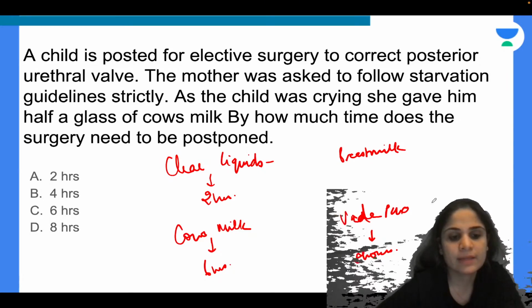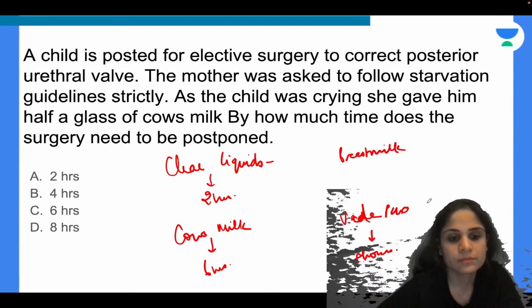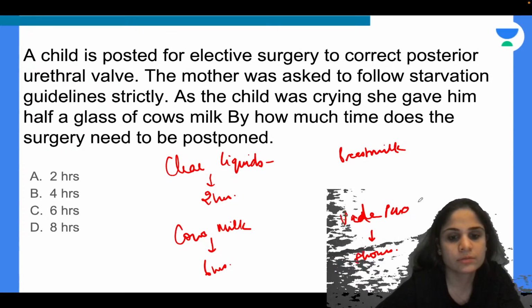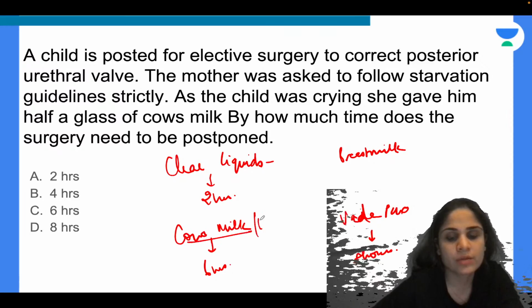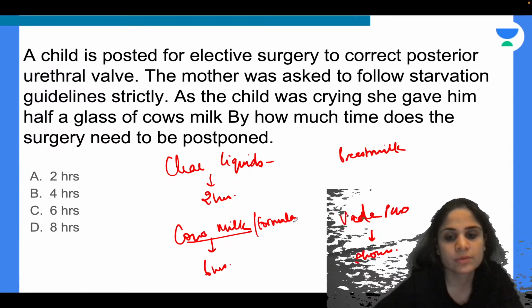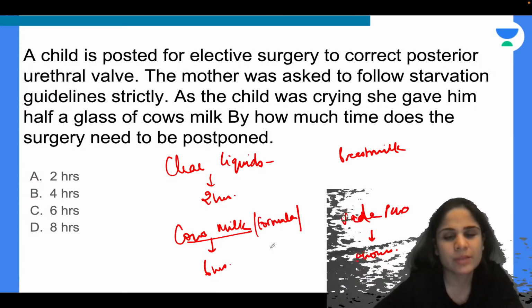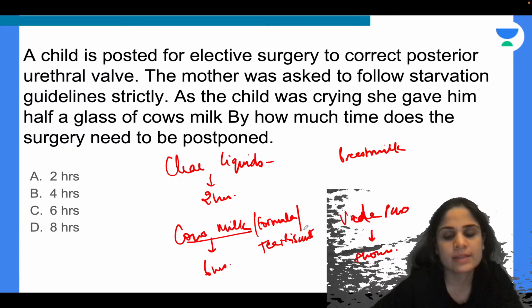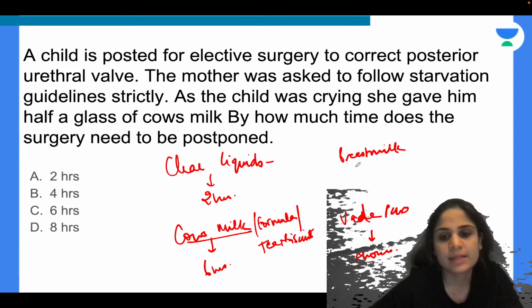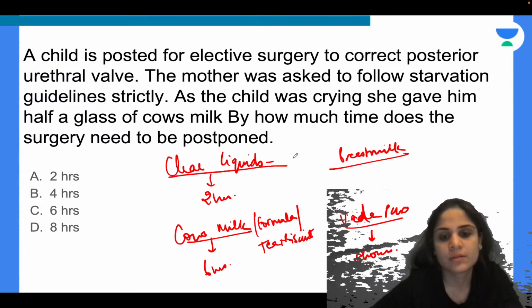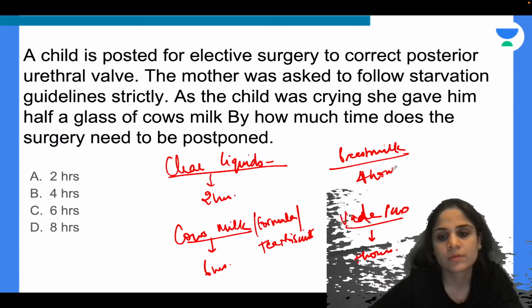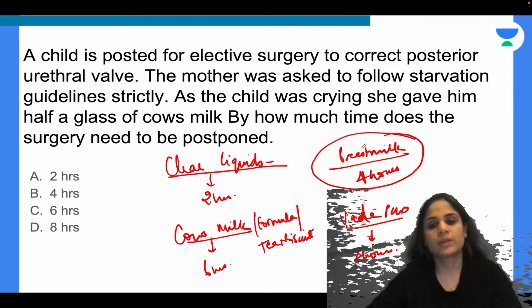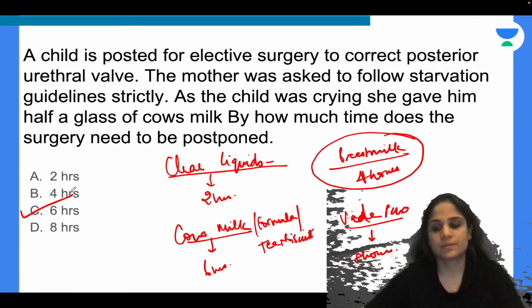And for breast milk, anyone? Tarun is saying breast milk 6 hours. No, that's wrong. 6 hours is for cow's milk, or formula milk, or buffalo milk, goat milk, tea plus biscuit, that is a light meal. All these are 6 hours. Breast milk is 4 hours. Alright, so this is how much you will give to the patient.